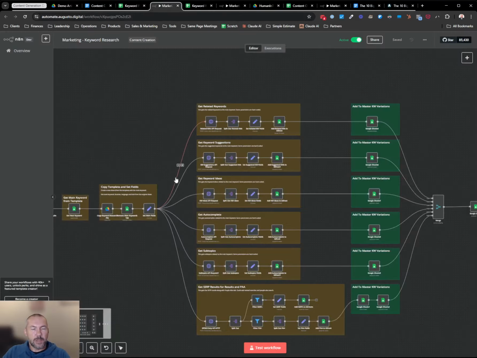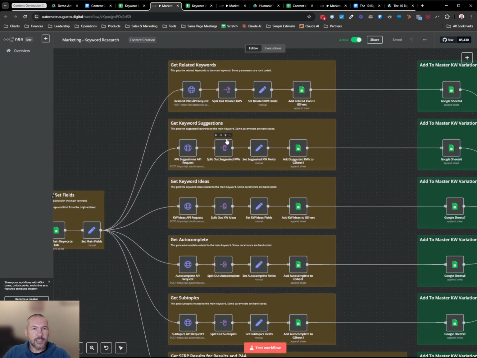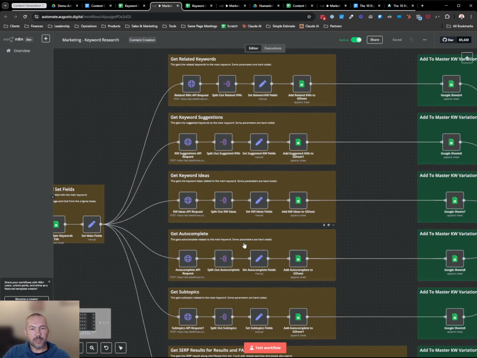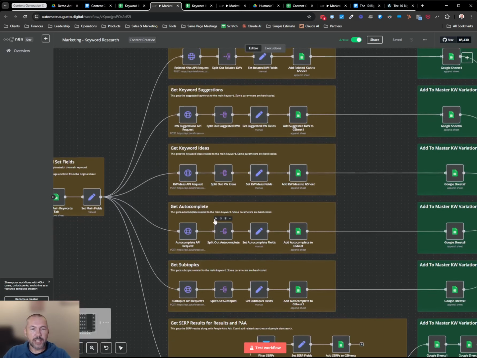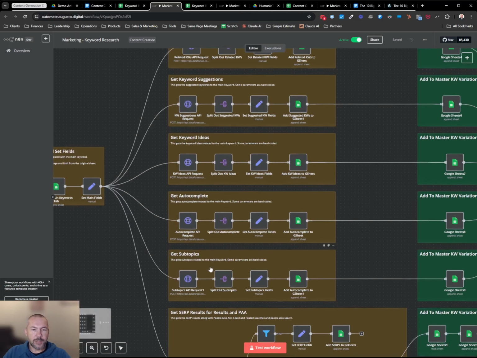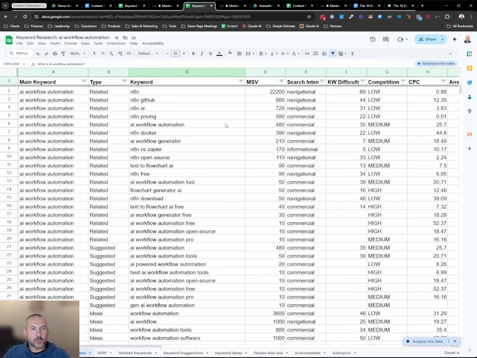There is an N8N process that runs through and grabs, if I zoom in here a little bit, all of the related keywords, suggestions, keyword ideas. This is all going out looking at Google's information about what their search engine provides. So autocomplete, subtopics, search engine results, and in the end, it drops it into a spreadsheet for us.